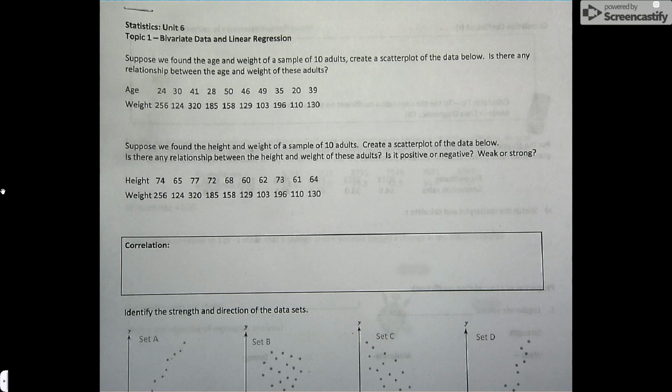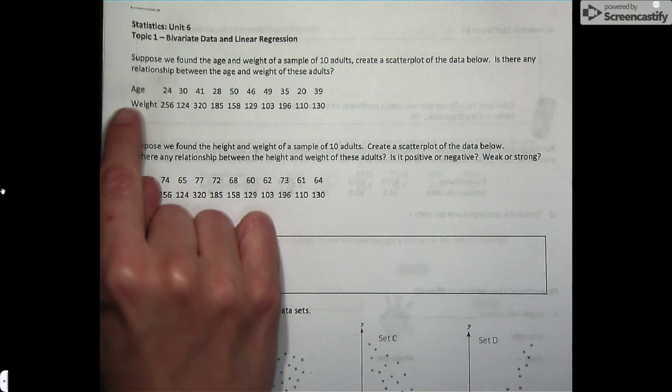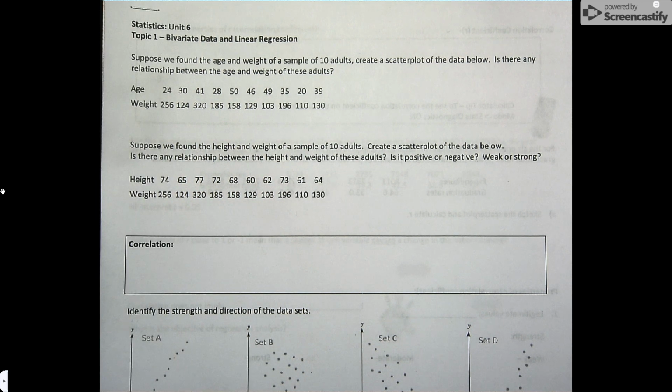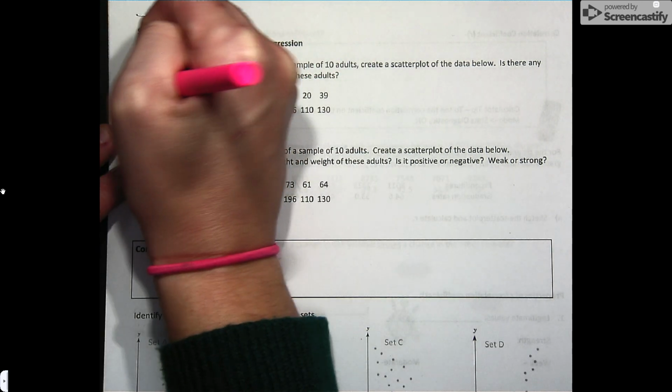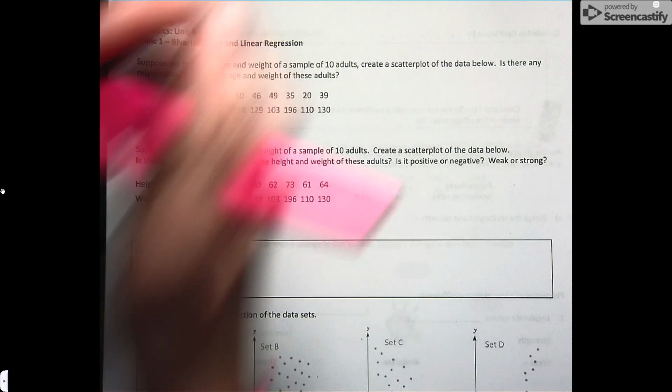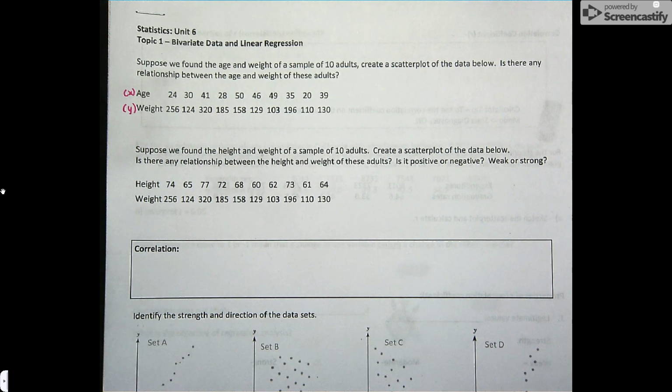So linear regression is based off bivariate data. Notice how now we have age and weight, where age we could kind of talk about as X, and weight we could talk about kind of as Y. So now we have 2 variables we're going to compare, hence why it's called bivariate data. Most of the semester, or majority of this semester and all of last semester, we really focused on univariate data. This is really the only time we look into bivariate data.